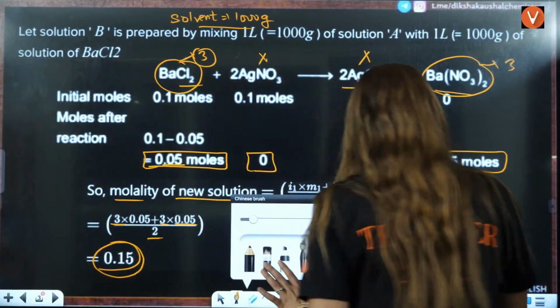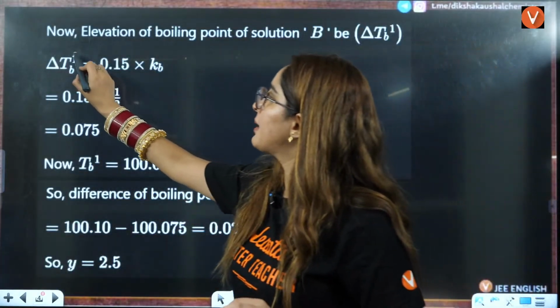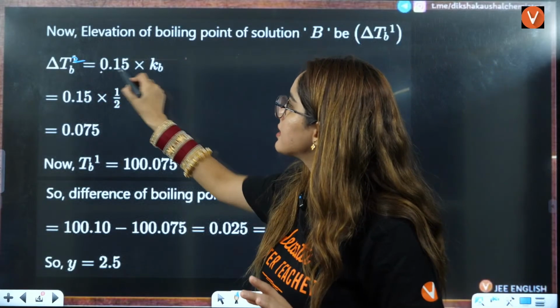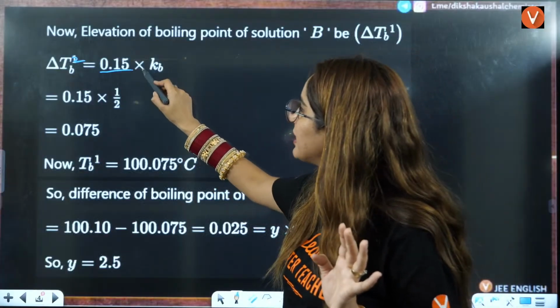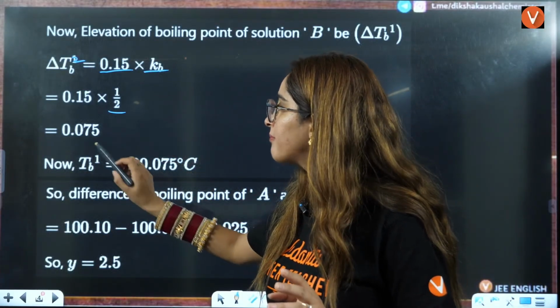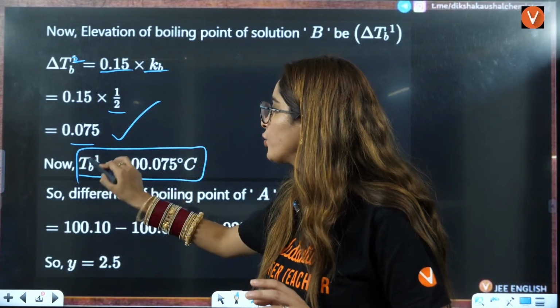Now next is very simple. You just have to put this formula here. That is delta TB. I'll take it as 2 because we are calculating for the second part. So this is the van't Hoff factor into molality you have already calculated, multiplied by Kb, the ebullioscopic constant, that is 1 by 2. Put the value here, you will get the value of TB2 here.